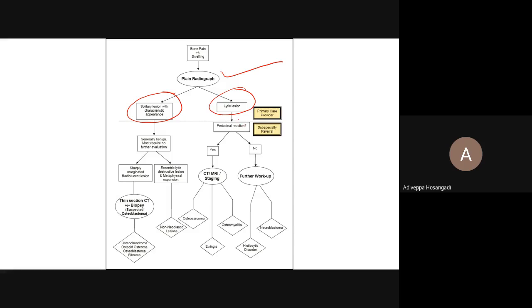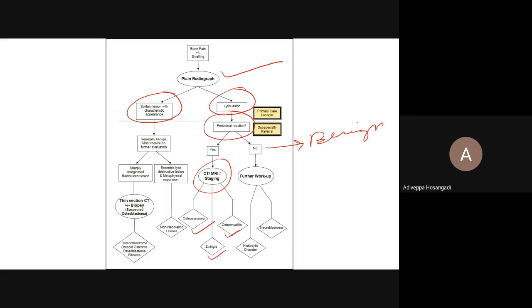So whether there is a periosteal reaction or not. If there is no periosteal reaction, it is most commonly a benign tumor. Most commonly, not every time. If there is a periosteal reaction, look for CT and MRI for osteosarcoma, Ewing sarcoma, and osteomyelitis. Okay, we'll not go into this.